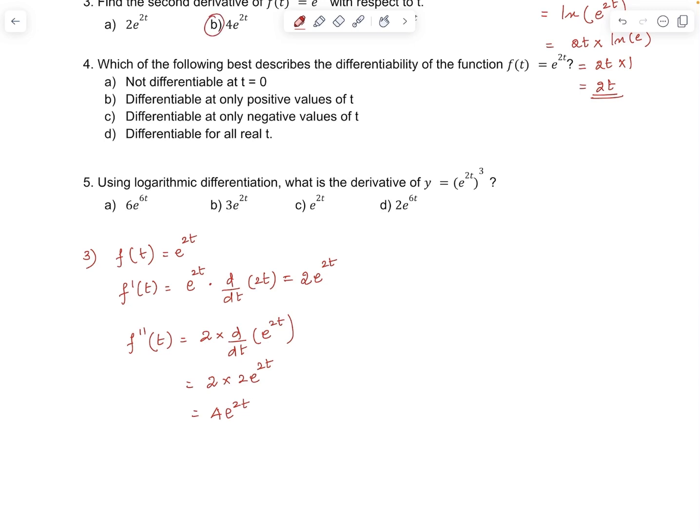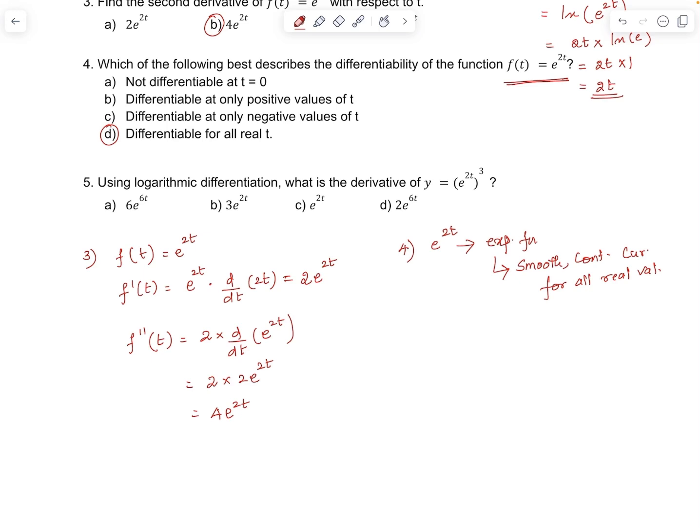Question 4. Which of the following best describes the differentiability of the function f of t is equal to e power 2t? E power 2t is an exponential function. Exponential functions are smooth and continuous curves for all real values. Therefore, the answer is D, differentiable for all real t.